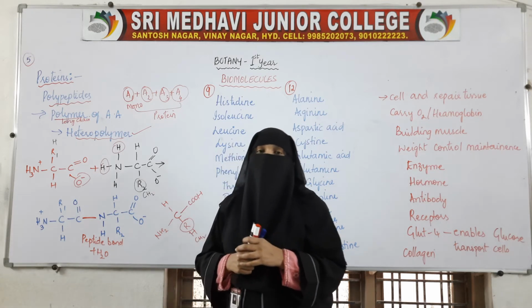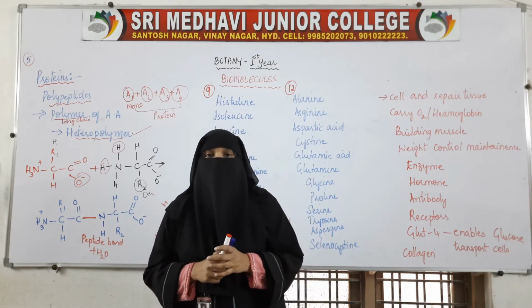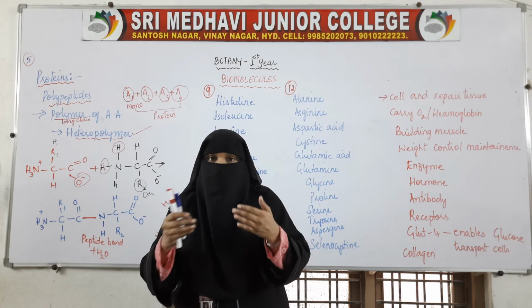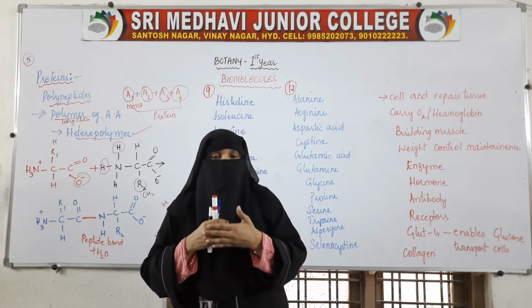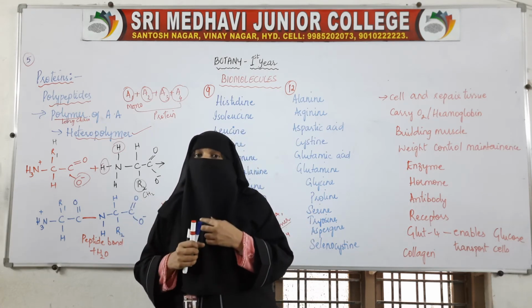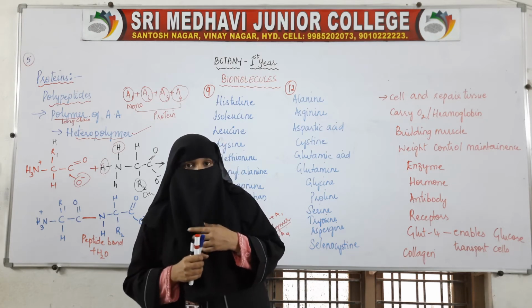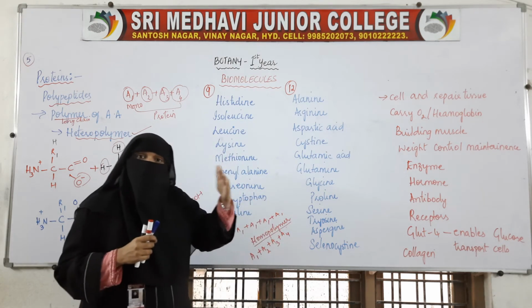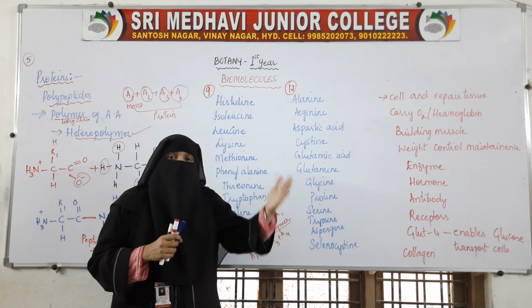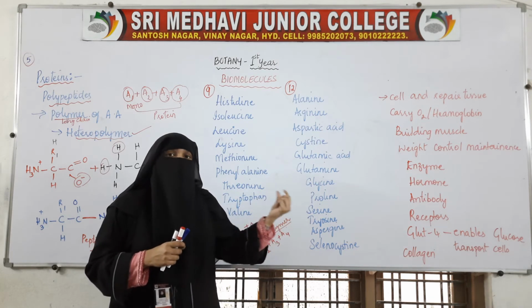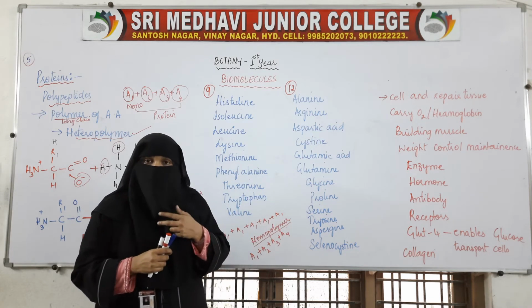This is how we get the proteins from amino acids. Small amino acids will combine and form a very large chain of protein. With the addition of each amino acid, one water will be released and one peptide bond will be formed.